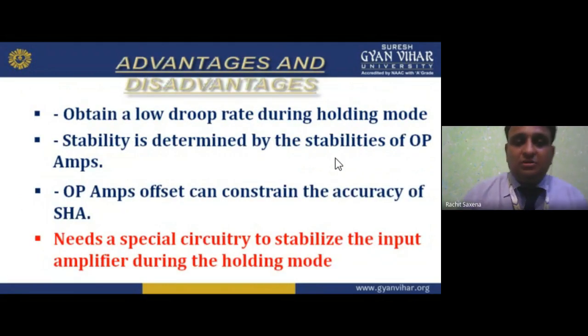Now, advantages and disadvantages. Why am I using this sample and hold circuit? As I told you earlier, with the example, I have to sample 5 volts and hold that voltage for 5 seconds, so we use sample and hold.